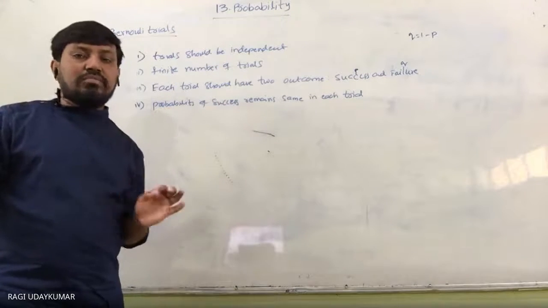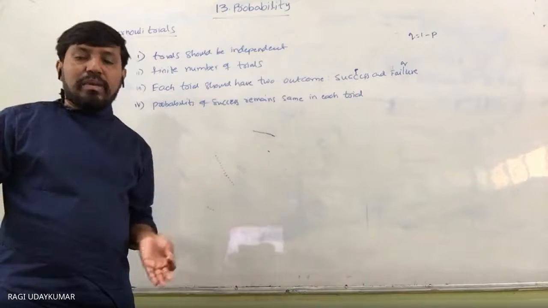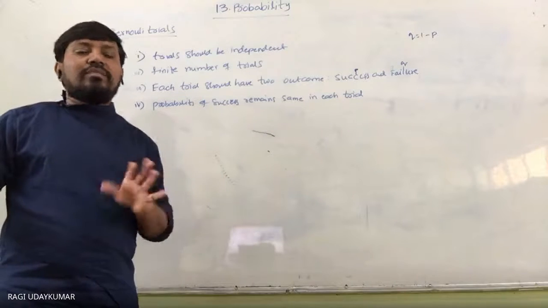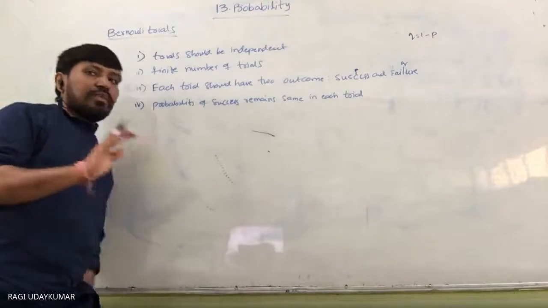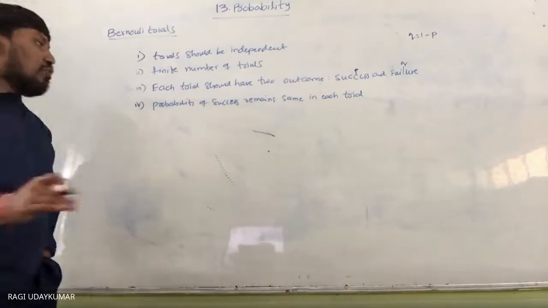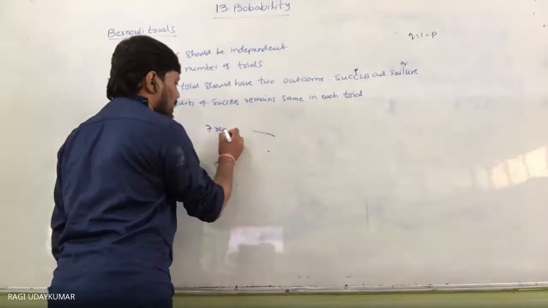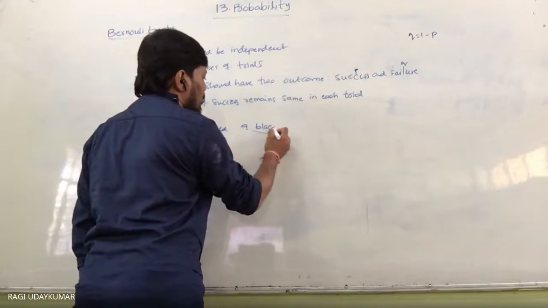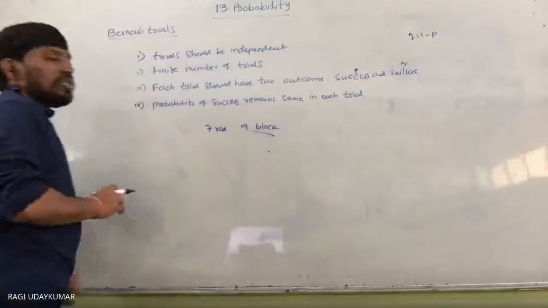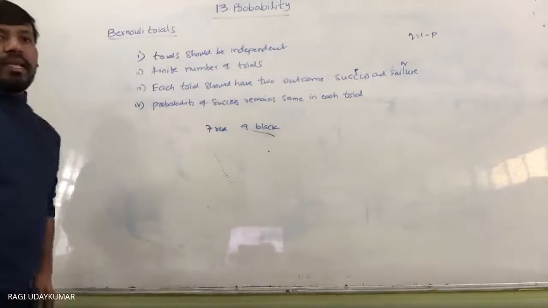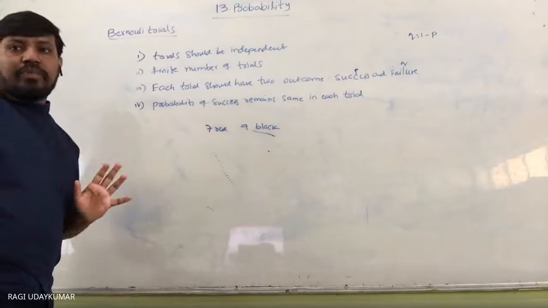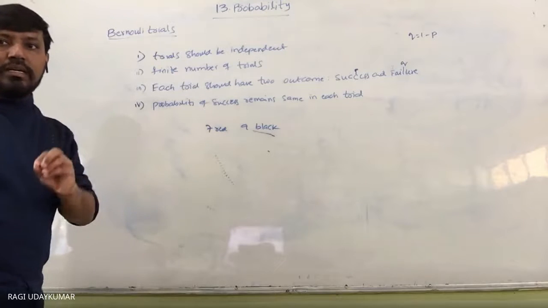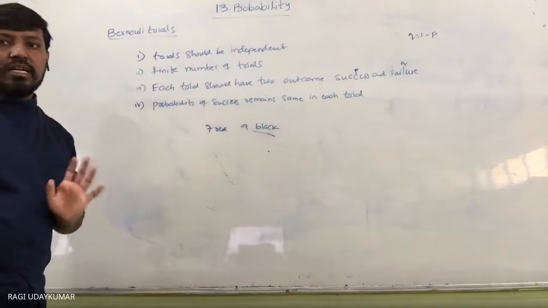So let us see one example of which trials are called Bernoulli trials and which are not. Suppose six balls are drawn from seven red balls and nine black balls. This is given to you in your textbook also. So seven red balls and nine black balls are taken, and from this six balls are drawn successively, one after another.